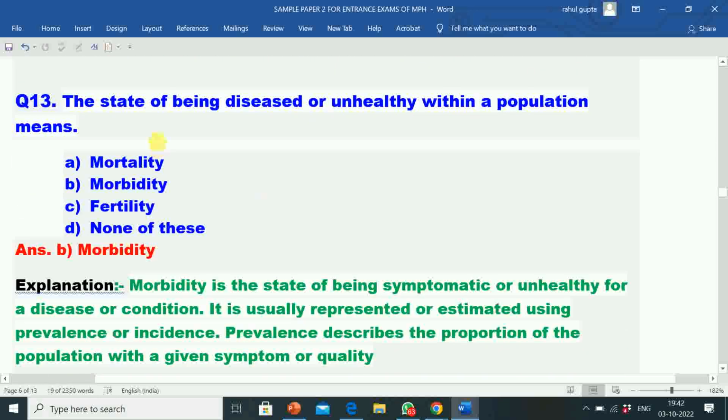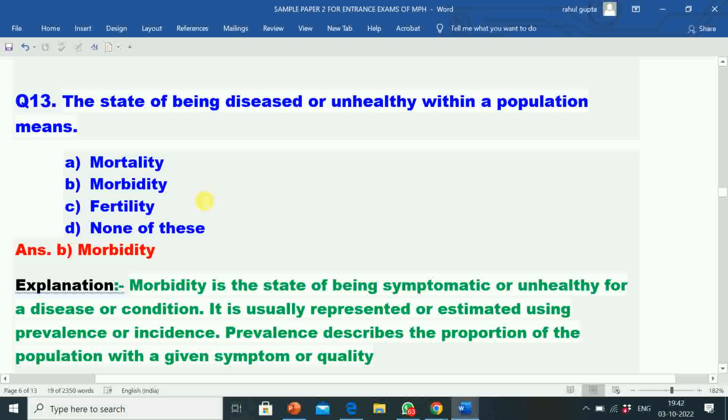Question number 13 is the state of being diseased or unhealthy within a population means. Option A mortality, option B morbidity, option C fertility, option D none of these. Correct answer is option B morbidity. The state of being diseased or unhealthy within the population means morbidity.